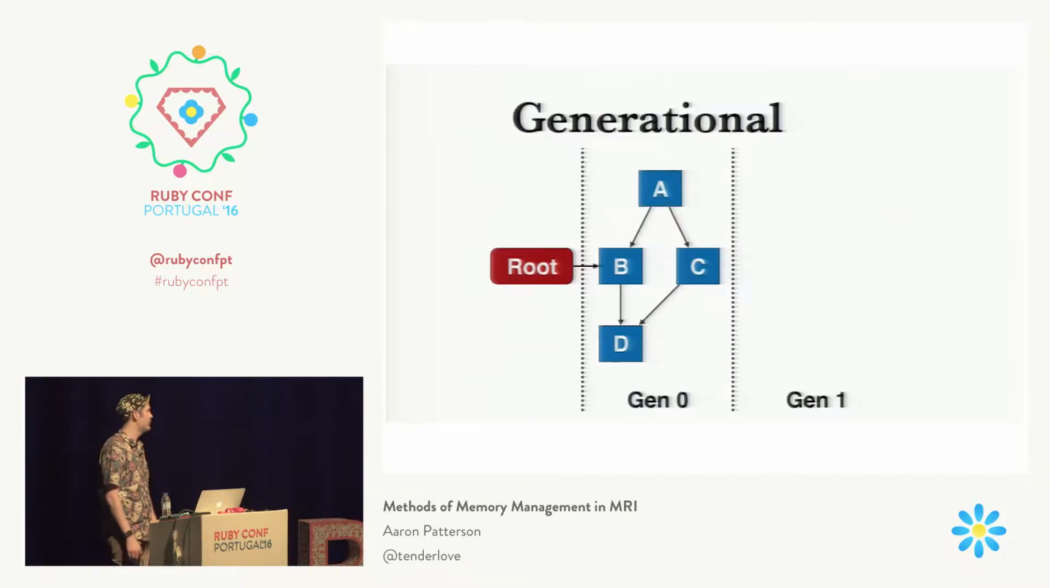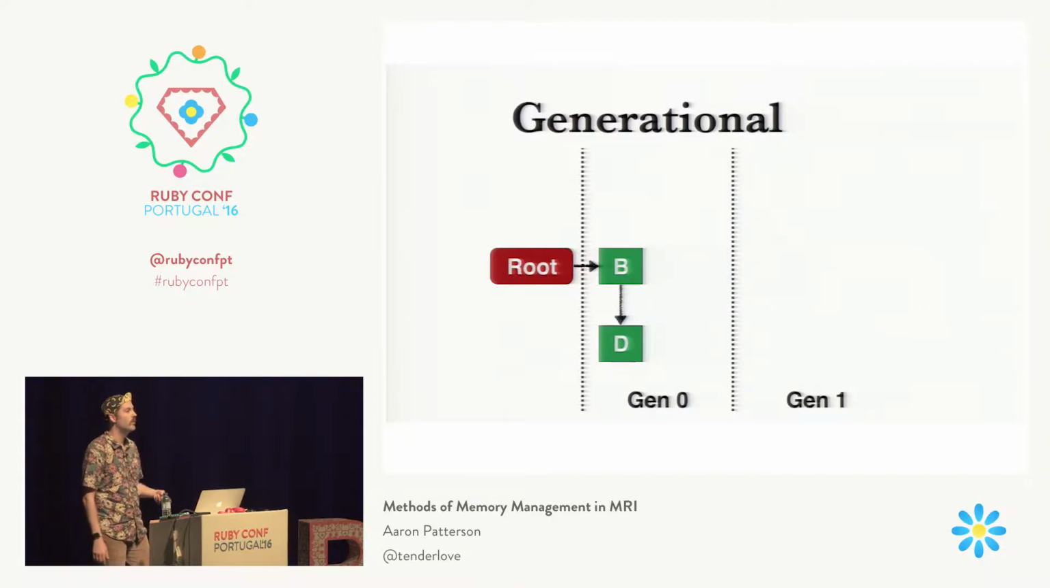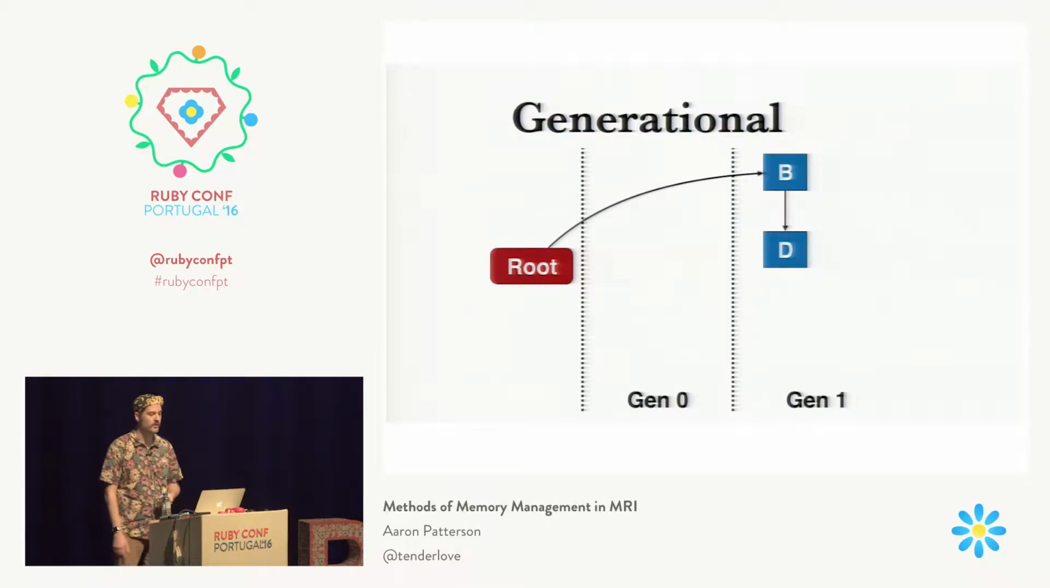So the way this works is, say we have two generations here, generation 0 and generation 1. 0 is our new generation. Now, when it comes time to do a GC, we do our normal mark and sweep phase. So we go through and mark A and D, and then of course we mark B and D, and then A and C are unmarked, so we sweep those away. And once we're done with that, we say, okay, well, we're going to promote these into an older generation. So they move over into this older generation.